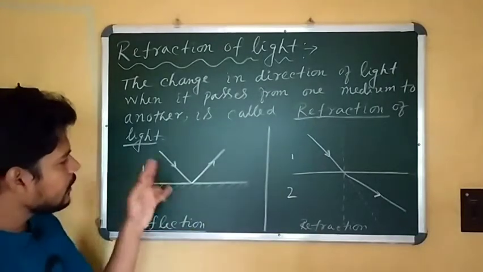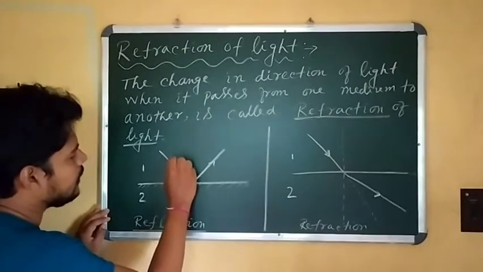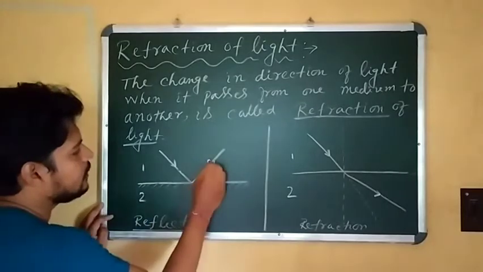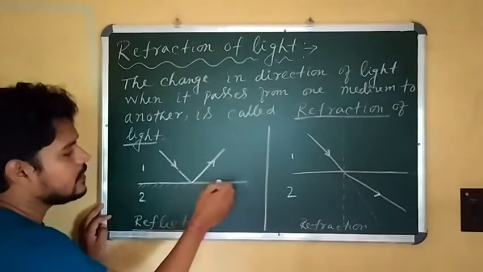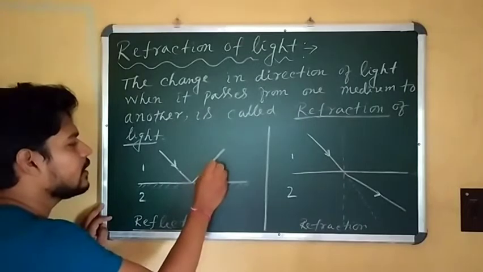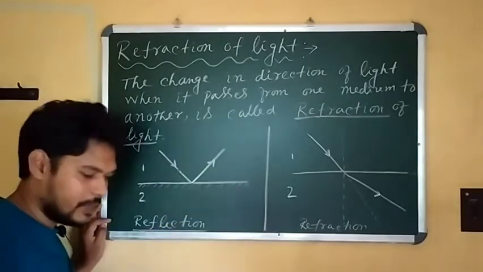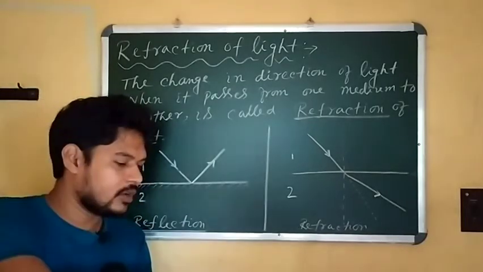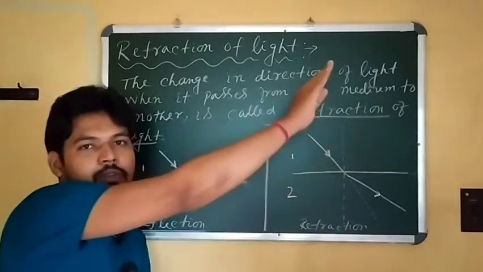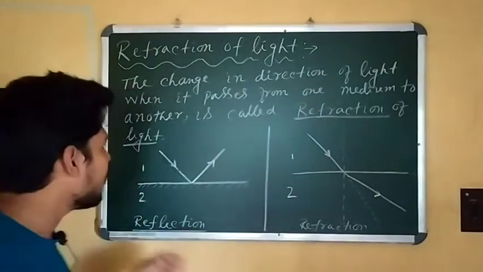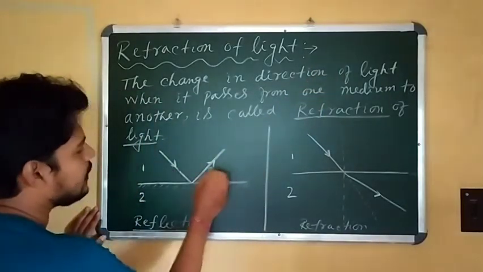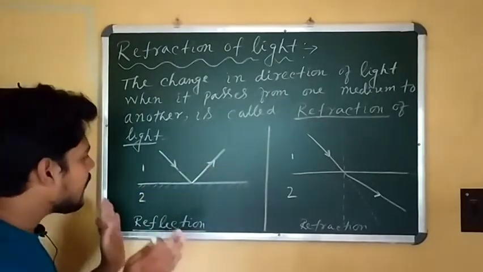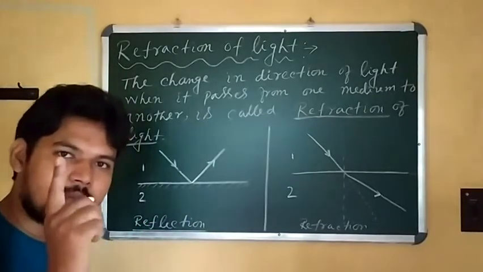Now what happens? If you shine a torch light on the glass mirror, you can see that the light falling on this surface bounces back to the first medium again. That means light falls on the mirror and then bounces back into the air medium. The incident ray and the reflected ray are both in medium 1 only.